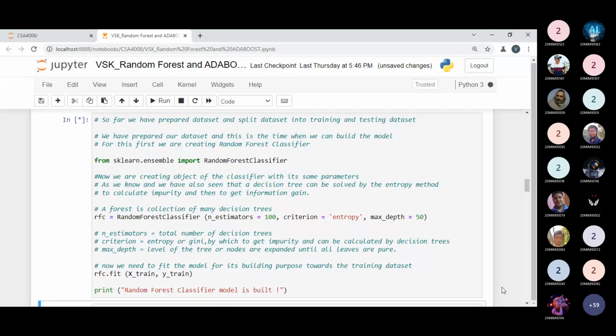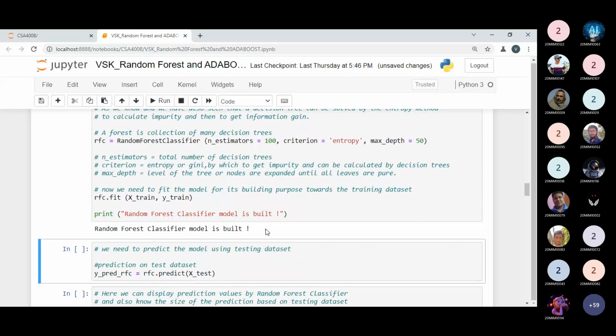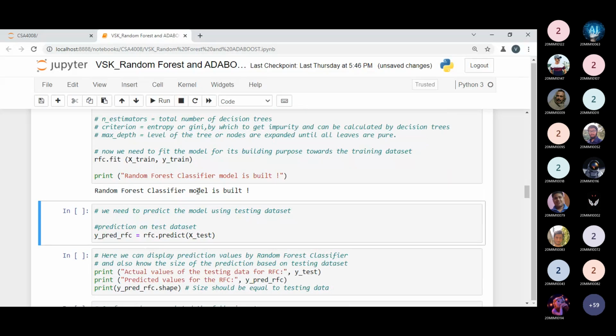Yes, so I got a message: random forest classifier model is built, because I printed it over here. It means there is no issue, no problem in this code so far. Now, after building this model, we need to predict, because in our machine learning process we predict using the testing data. With the predicted values and the actual testing values, we can get the accuracy score.